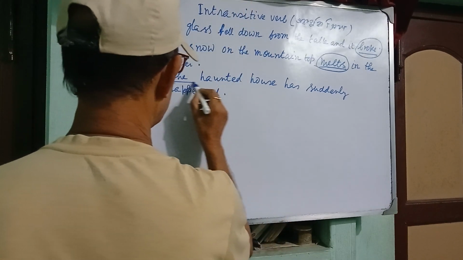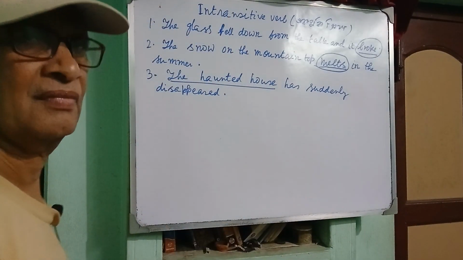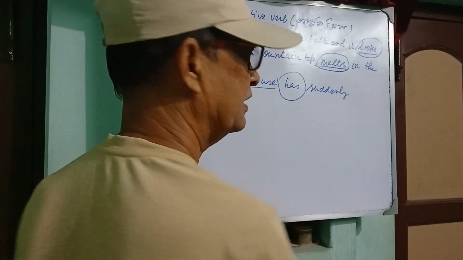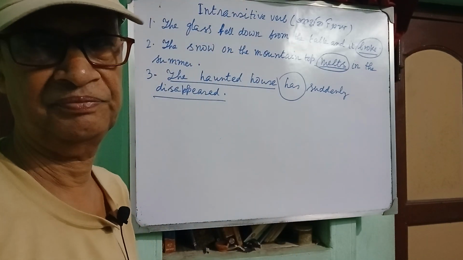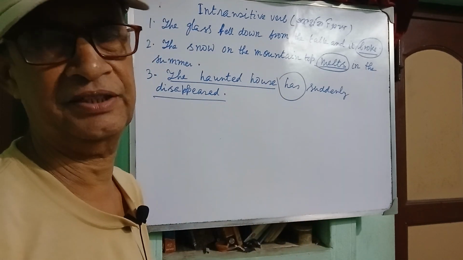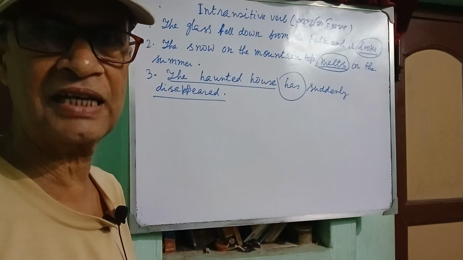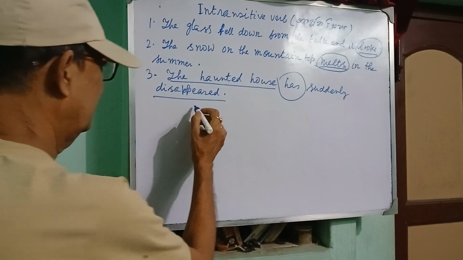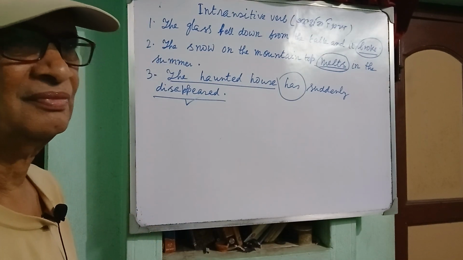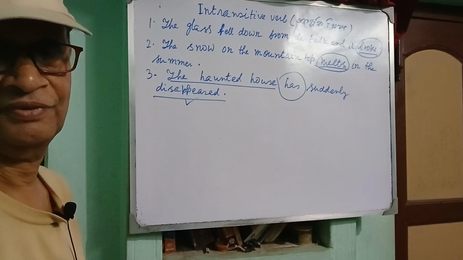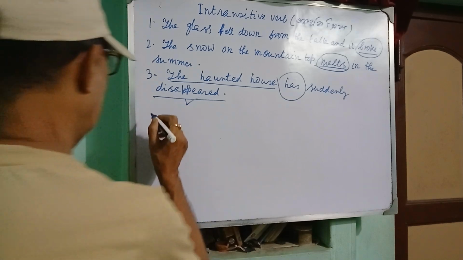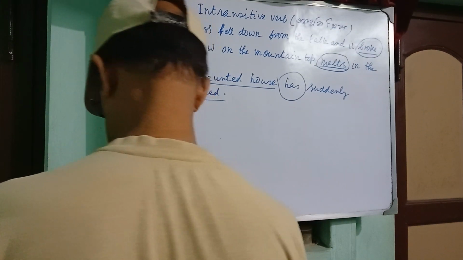You see that the haunted house is the subject, has is the auxiliary verb, and disappeared is the principal verb or the finite verb. ভুতুড়ে বাড়িটা হঠাৎই উধাও হয়ে গেছে. The haunted house has suddenly disappeared. Now ask the principal verb by what or whom, and it will give you no answer. So it is an example of intransitive verb.